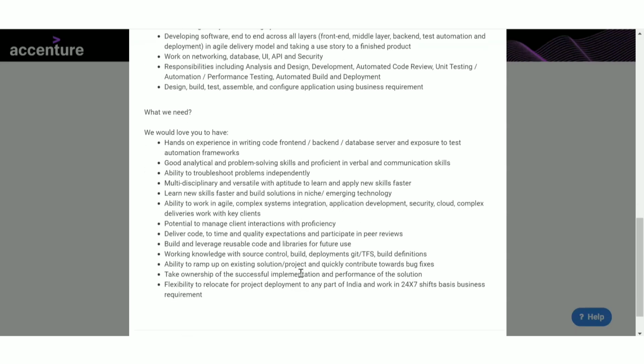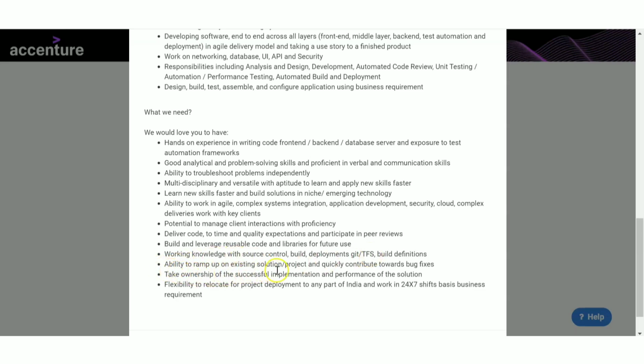Now, the skills they are asking for are also mentioned here. Hands-on experience in writing code for front-end, back-end, database server, etc. Then good analytical and problem-solving skill, delivering code to time and quality expectations, working knowledge of source control and build deployment with GIT, TFS.